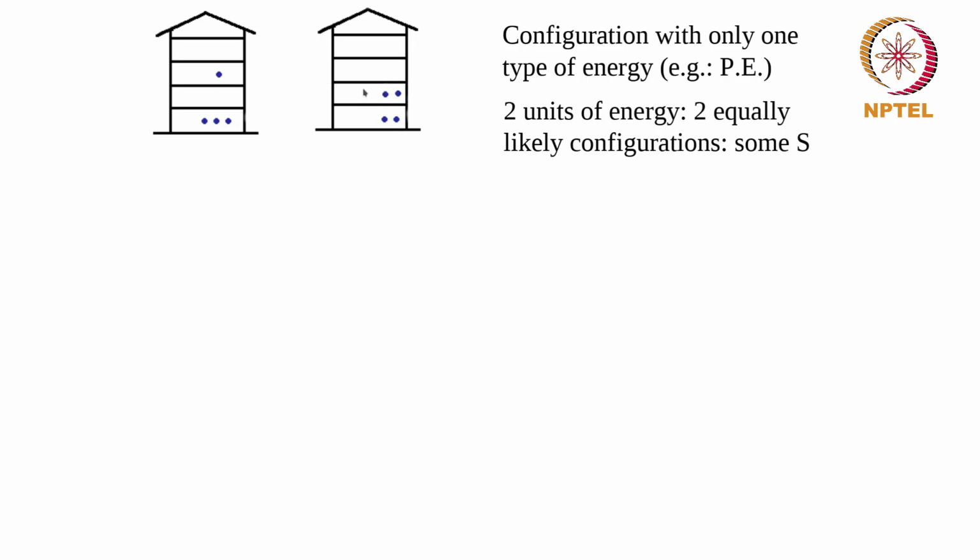So I can have either this configuration or this configuration. They are equally likely when I have this many particles. If I define the energy, if I say only this much energy is available, it can be either in this form or it can be in this form. And it gives me some amount of entropy considering these values.